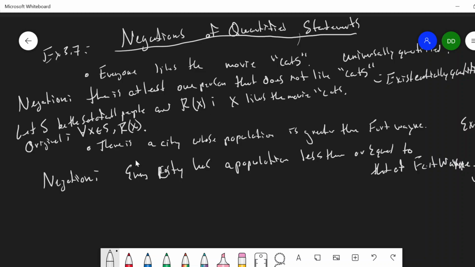That person likes the movie Cats. So everyone likes the movie Cats. The negation is there's at least one person that does not like the movie Cats. So that is, there exists a person that does not like cats, not R of x. So we go from for all x in S, R of x, to the negation: there exists x in S such that not R of x.